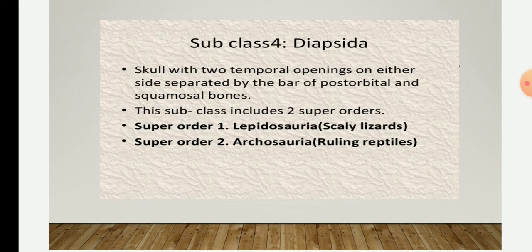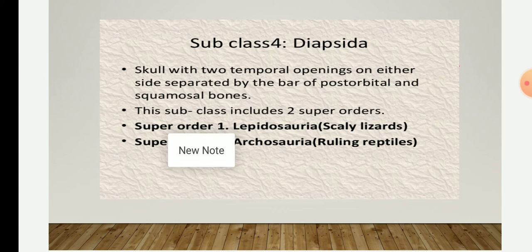It is called the ruling reptiles because Archosauria includes the order Crocodilia. Crocodilia is referred to as a ruling reptile because they were found in ancient times also, that is the Mesozoic period. Okay, so they are called the ruling reptiles.